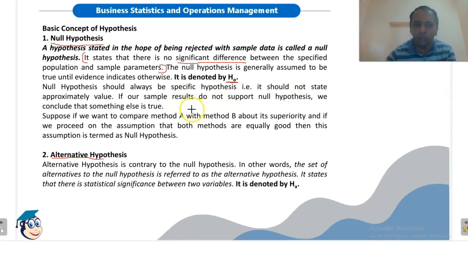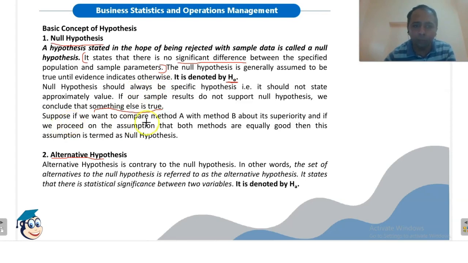So if there is no evidence in favor of the null hypothesis, then we will say that something else is true. But what is true, that is not clear. What that something else is, we are not concluding, but we will say that whatever we have assumed in the null hypothesis is not true and something else is true.